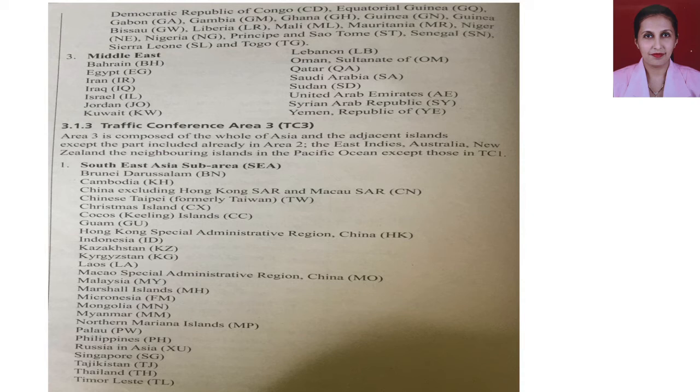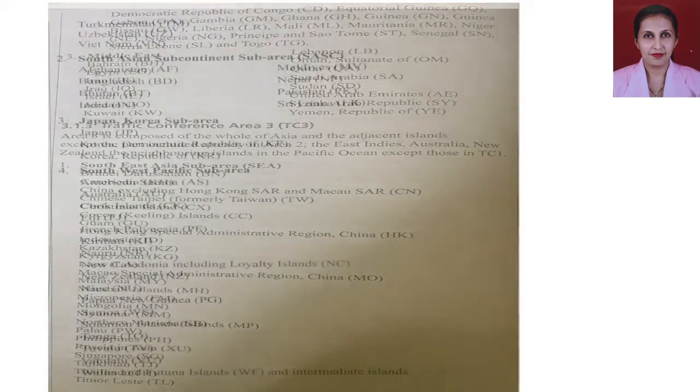So if you see the subcategories, you will have a clear picture of which countries come under TC3. So the first subcategory is Southeast Asia sub-area, which we know as C code-wise. Many countries come under this subcategory.